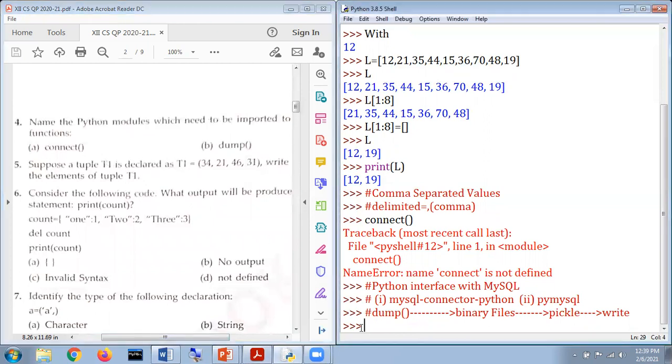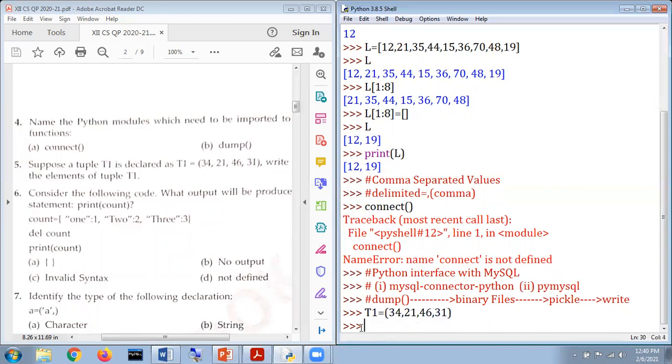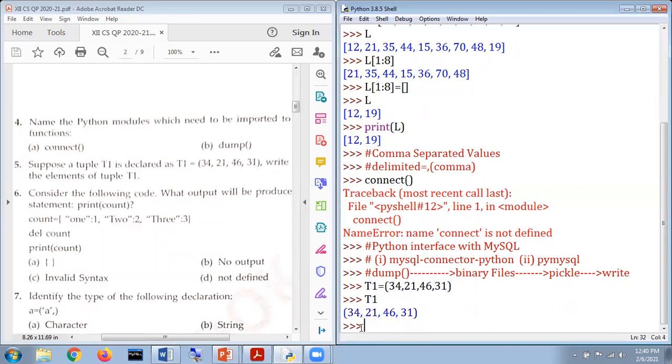Okay, we are going to declare that one on our shell. We just mention T1 is equal to, and then we mention 34, 21, 46, and here it is 31. When we hit the enter key and type T1, it displays the content, and hopefully you remember that this is a tuple, because it begins and ends with a circular bracket.